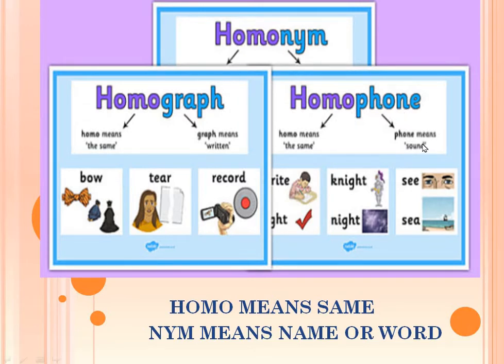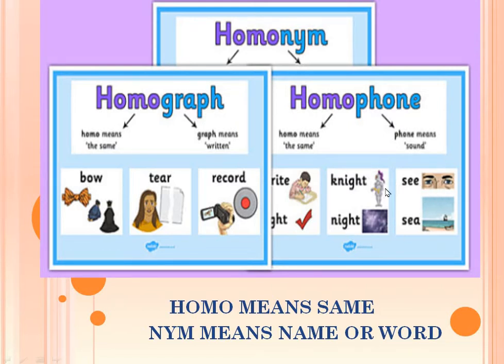Now we are going to do phone. Phone means sound, what you listen to. Homophone means same in sound. As you can see here, sea, a water body, it's a noun. And see, an action, to see through eyes.